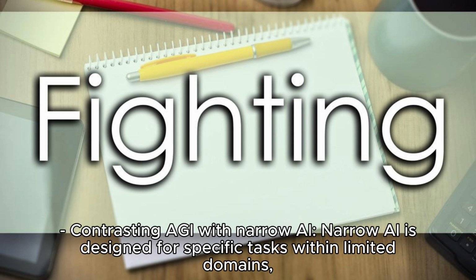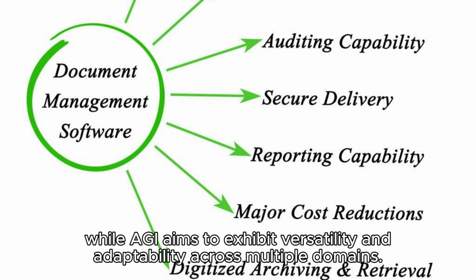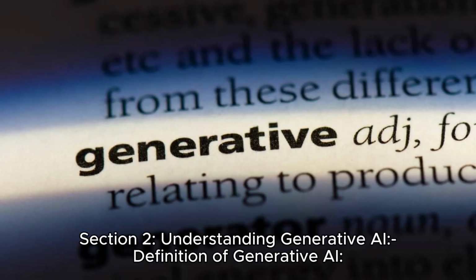Contrasting AGI with narrow AI. Narrow AI is designed for specific tasks within limited domains, while AGI aims to exhibit versatility and adaptability across multiple domains. Section 2. Understanding generative AI.